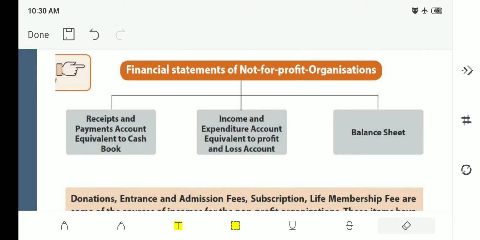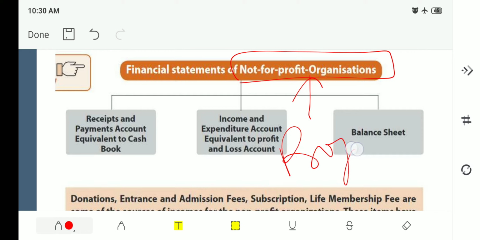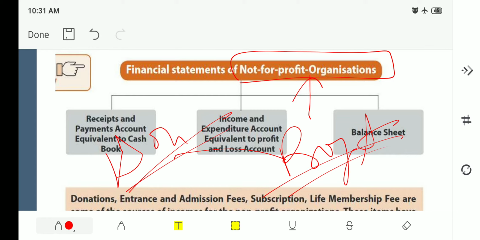Now, let's begin. What is NPO? Non-profit organization. It is a basic organization which will not work for profit, right? But it will work for the benefit of the whole society, right? Whole society. That means it is doing good for the society.